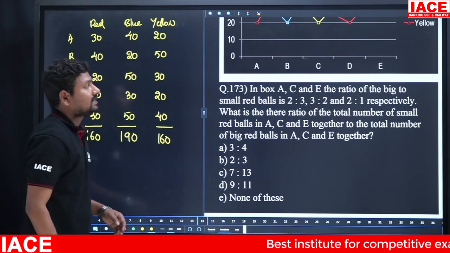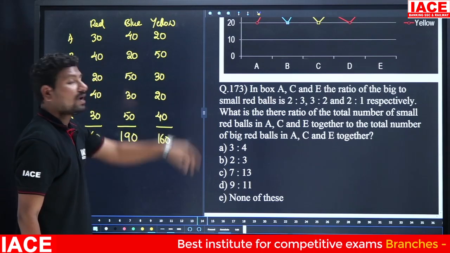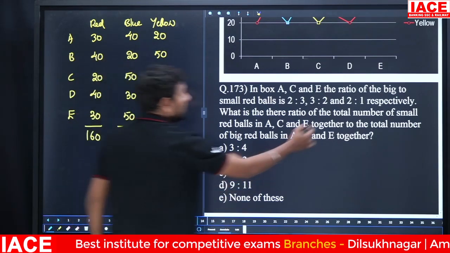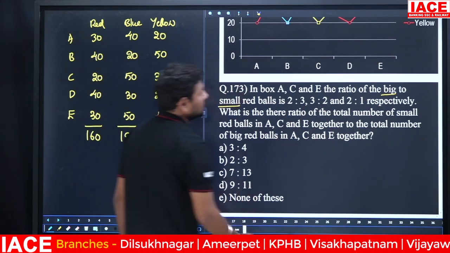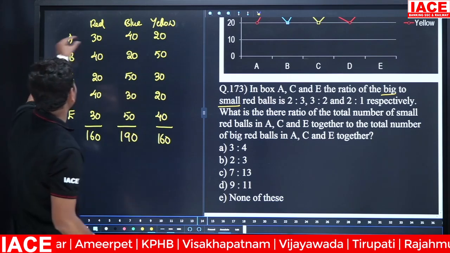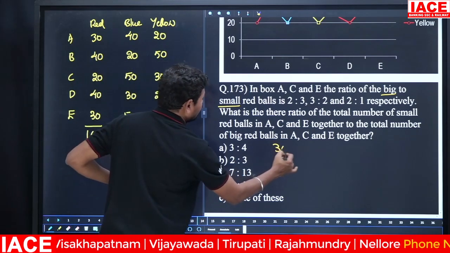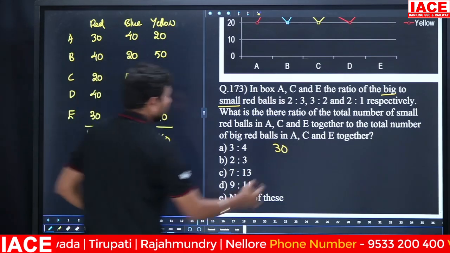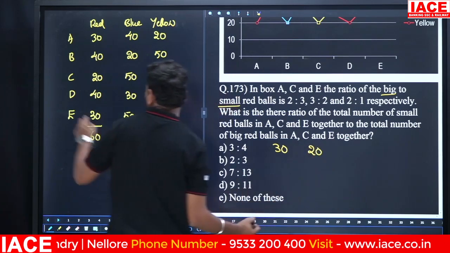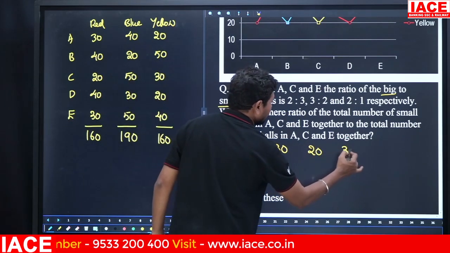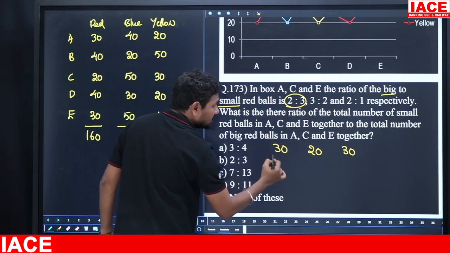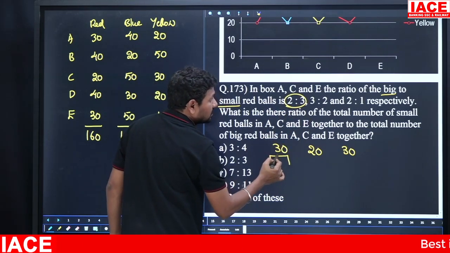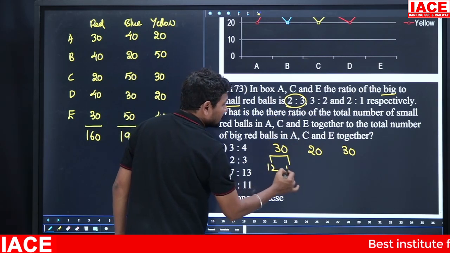In boxes A, C, and E, the ratio of big to small red balls is 2:3, 3:2, and 2:1. A red balls are 30, C red balls are 20, and E red balls are 30, and the ratio is 2:3. 2 plus 3 is 5 parts. Then 5 parts is equal to 30, so 1 part is equal to 6. 6 2s are 12, 6 3s are 18.